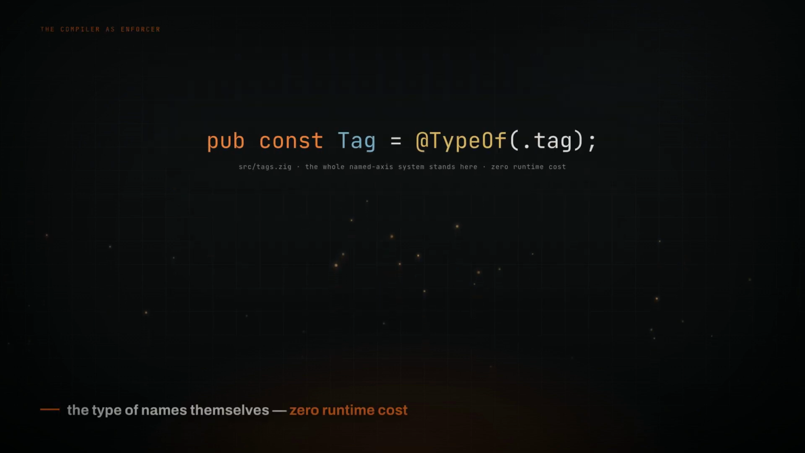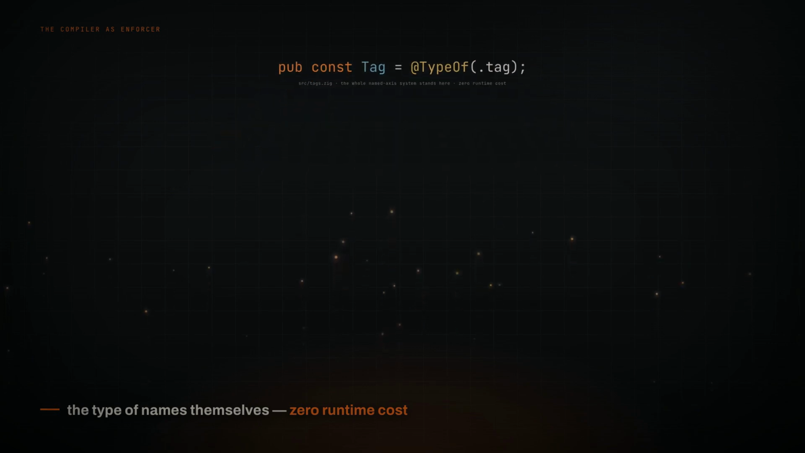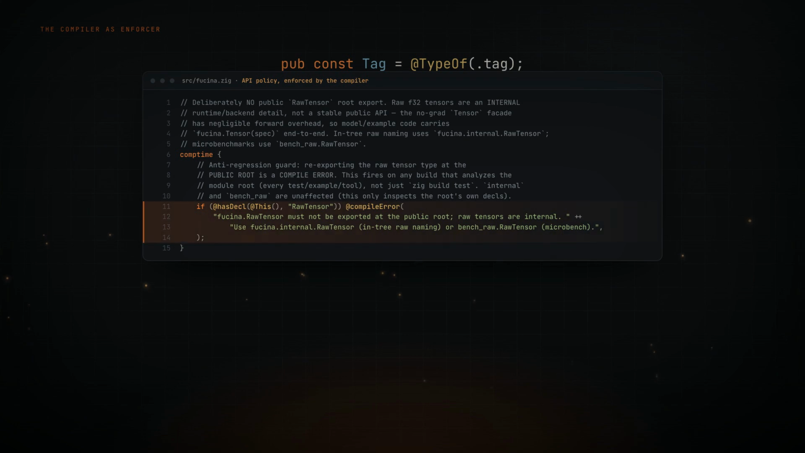This one-liner captures the type of enum literals, the type of names themselves. The whole named axis system stands on that line, and the docs are plain. It compiles down to 0 runtime tagging cost. And here, the public root inspects its own declarations. If anyone ever exports the internal raw tensor type, every build fails with a written explanation, not a comment asking politely. API policy enforced by the compiler, try it.